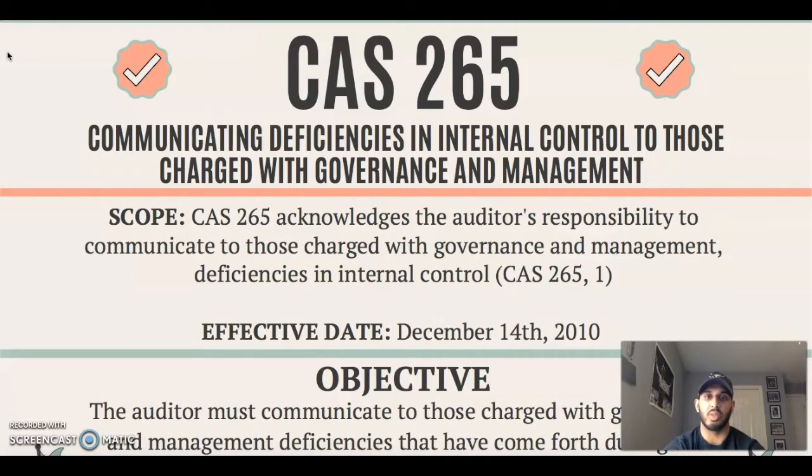deficiencies in internal control. As we all know, it's the auditor's responsibility to gain an understanding of internal controls. And these deficiencies will come up during the audit of the financial statements. These deficiencies are also based off an auditor's professional judgment. Now, the effective date of CAS 265 was December 14th, 2010.